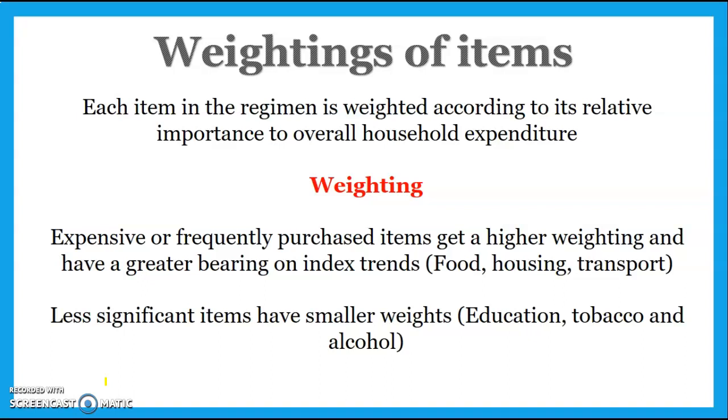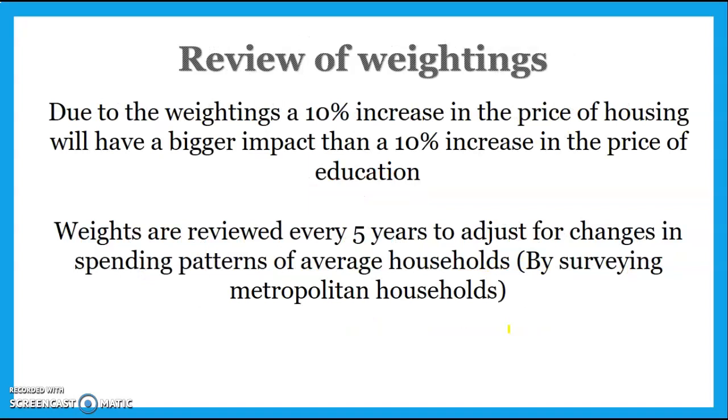So things that we purchase frequently, or things that are expensive, that make up a high proportion of our income, like food and housing, get a high weighting. Things we consume less, or that make up a smaller percentage of the average family's expenditure, get a smaller weighting. The weightings are reviewed every 5 years because people's spending patterns change.